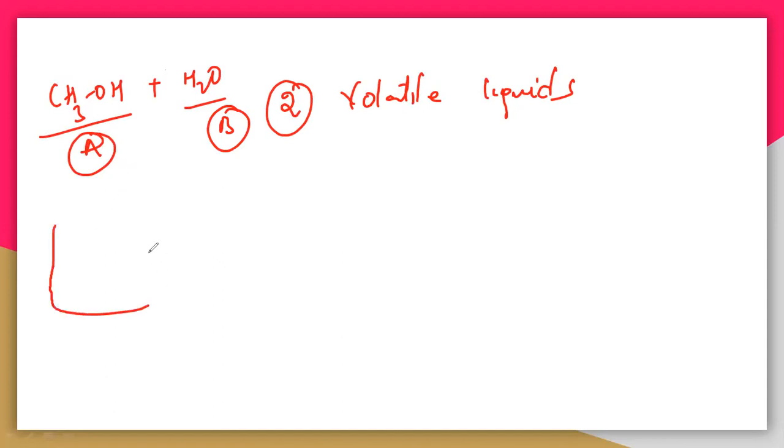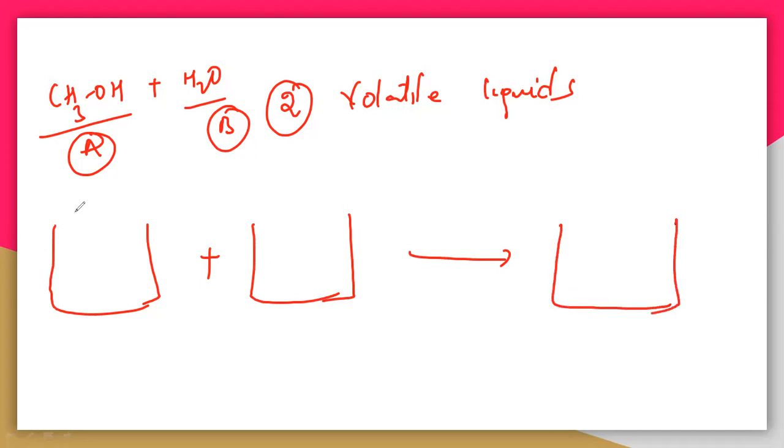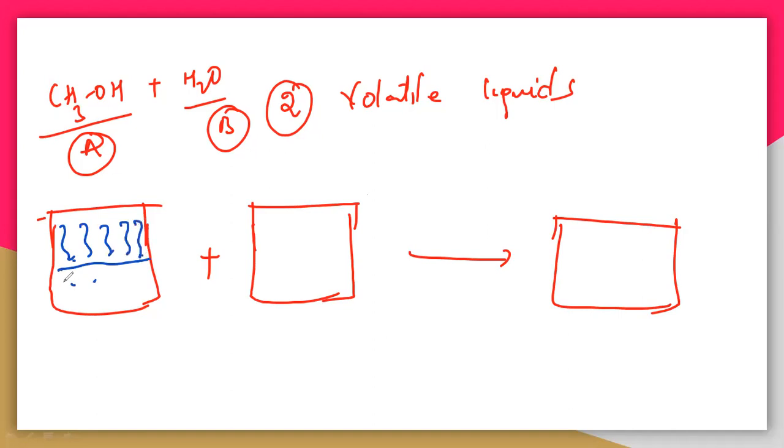You can take a beaker again, and here you will get the compound. See here, this is a closed container, then only the vapor pressure will be obtained here. So this is A, which is CH3OH, and these are the vapors. These are the surface molecules, they show the methanol vapors. You can take this as B, that is the water molecule. This is H2O, and these are the vapors.